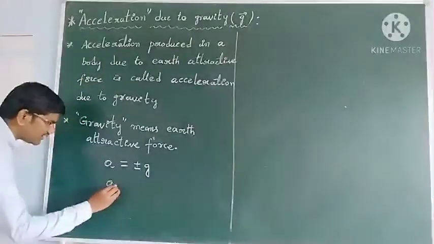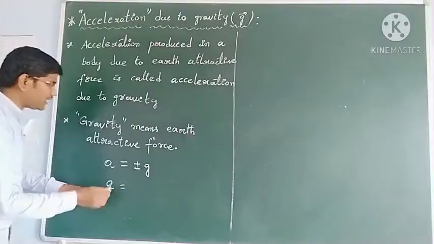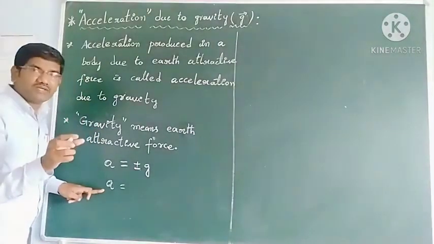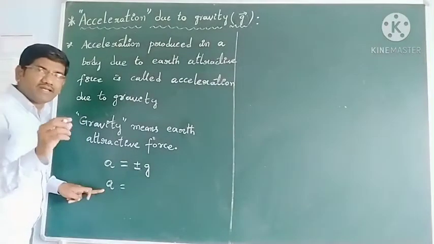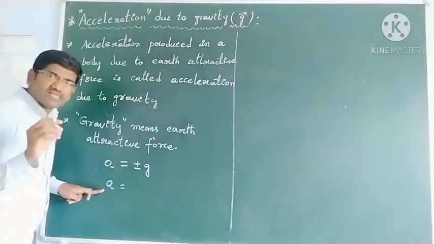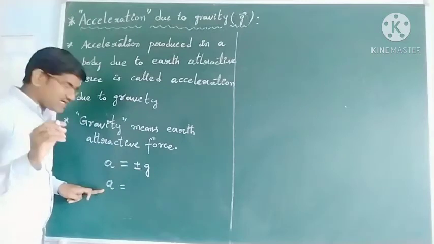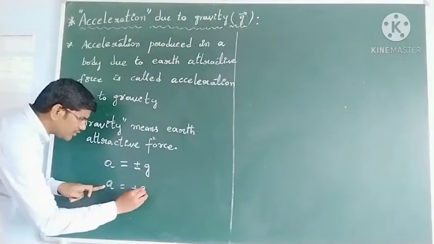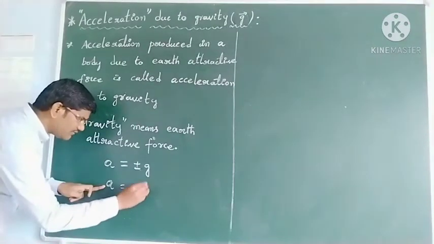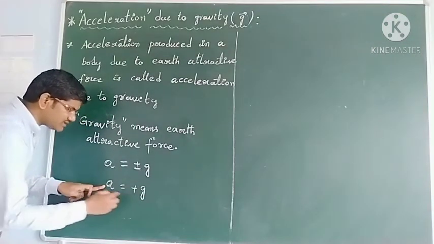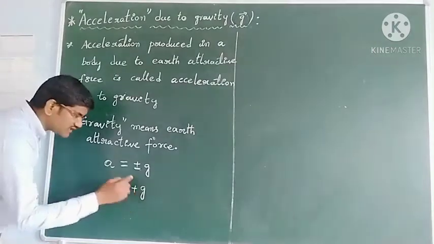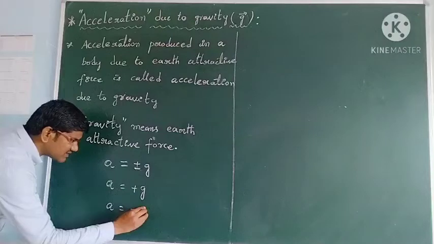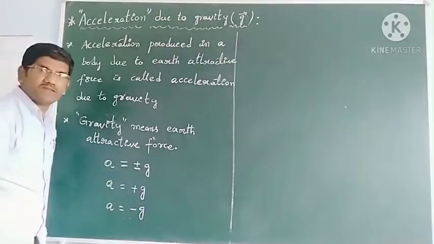If acceleration is produced on a body due to the earth's pull or earth attractive force, then that acceleration we call acceleration due to gravity, and that A we write with the letter g. If its velocity increases it is plus g, and if its velocity decreases it is minus g.